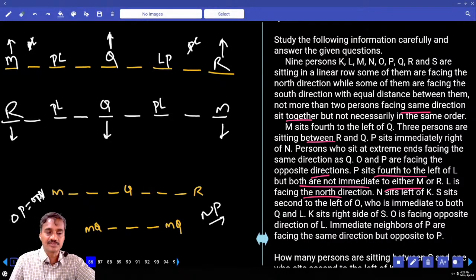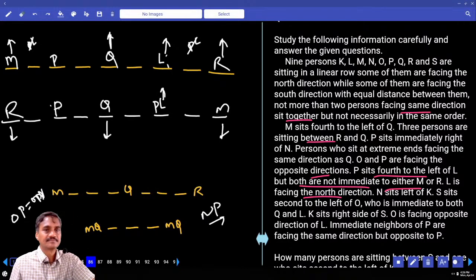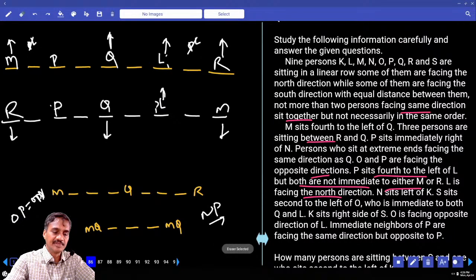L is facing north direction. If L is facing north, then P sits 4 to the left. Here also L is facing north, and P is 4 to the left of N, and N and P are adjacent to each other.